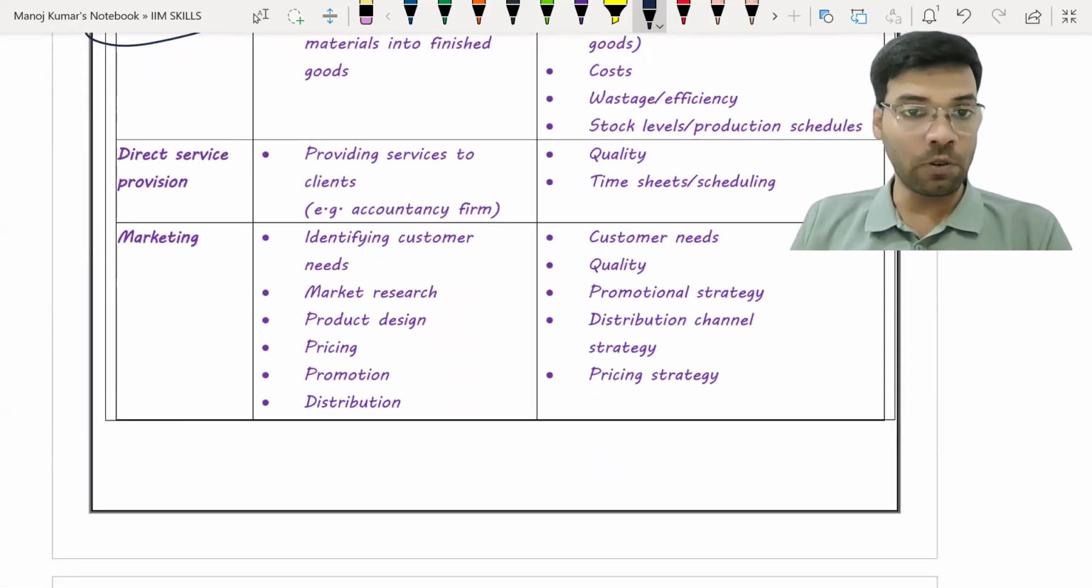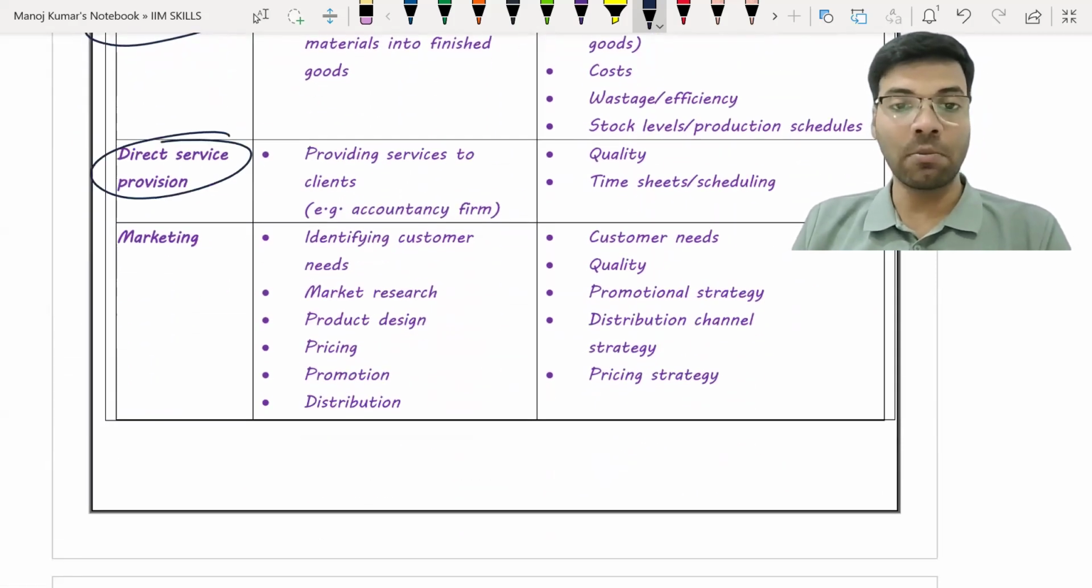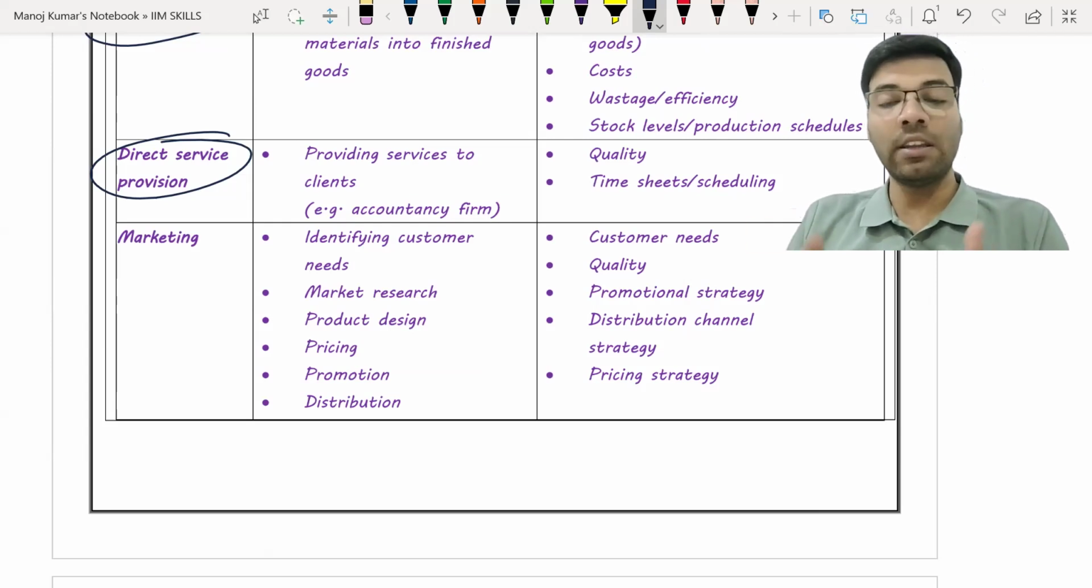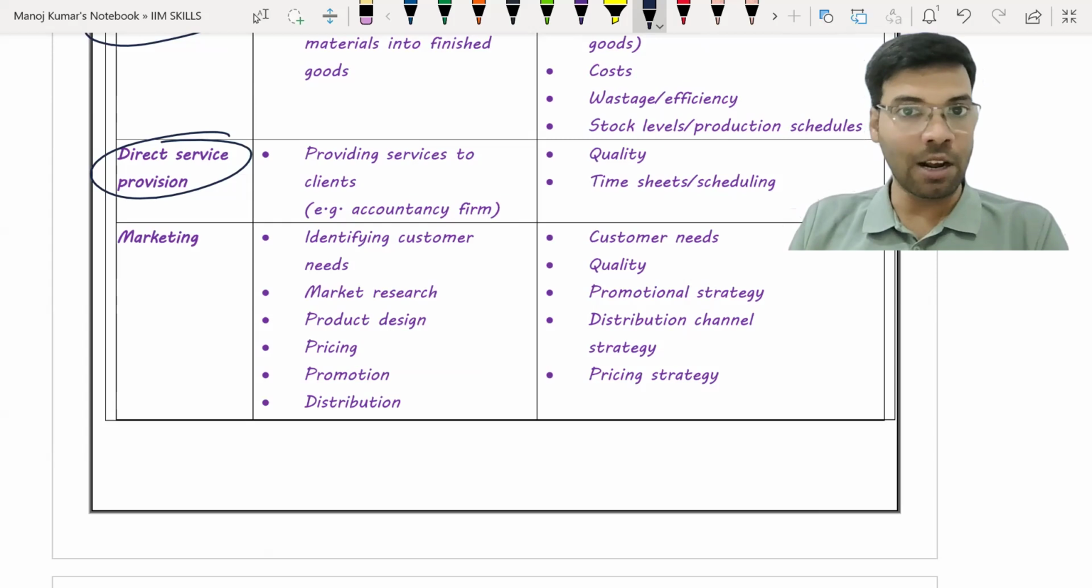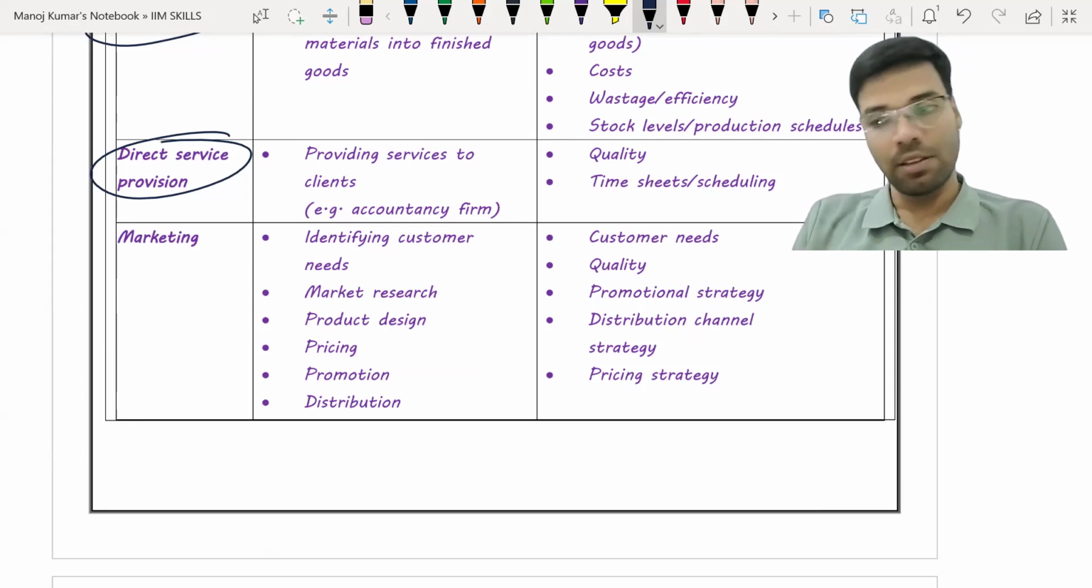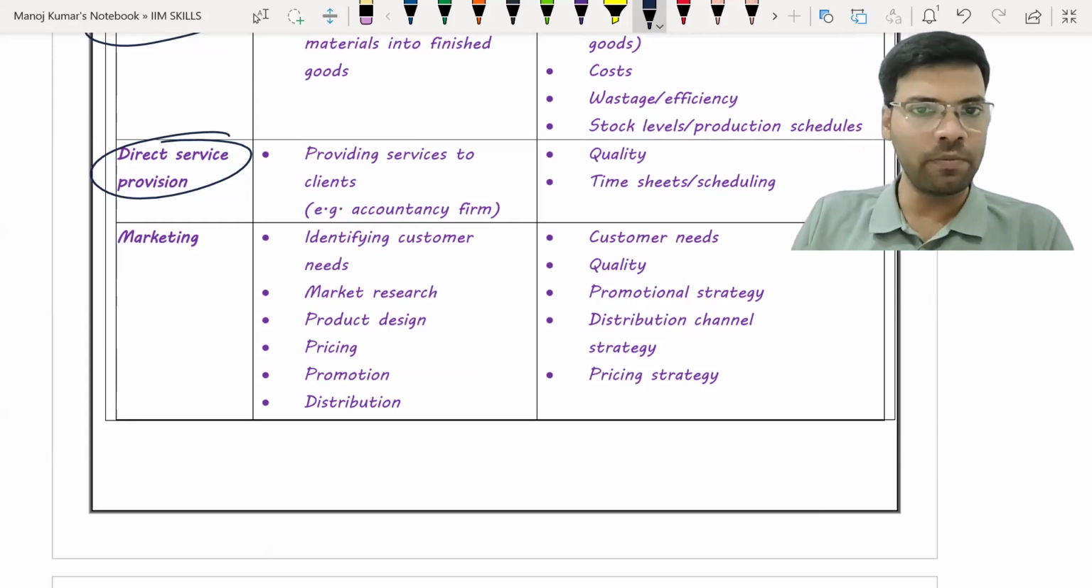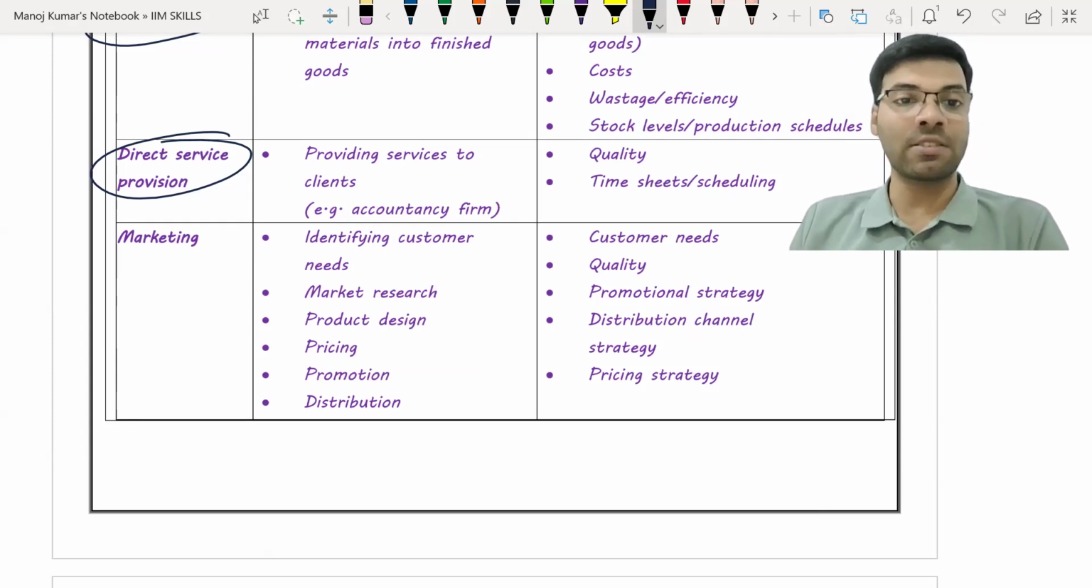Next, direct service provision. Direct service provision is nothing but the services which are provided directly to the customer. In the case of a service providing organization, we don't have a purchasing department or manufacturing department. We have the service departments. For example, if a client comes to a chartered accountant firm, a CA firm, different divisions will be there: direct tax, GST, accounting, auditing. So this comes under the direct service department.